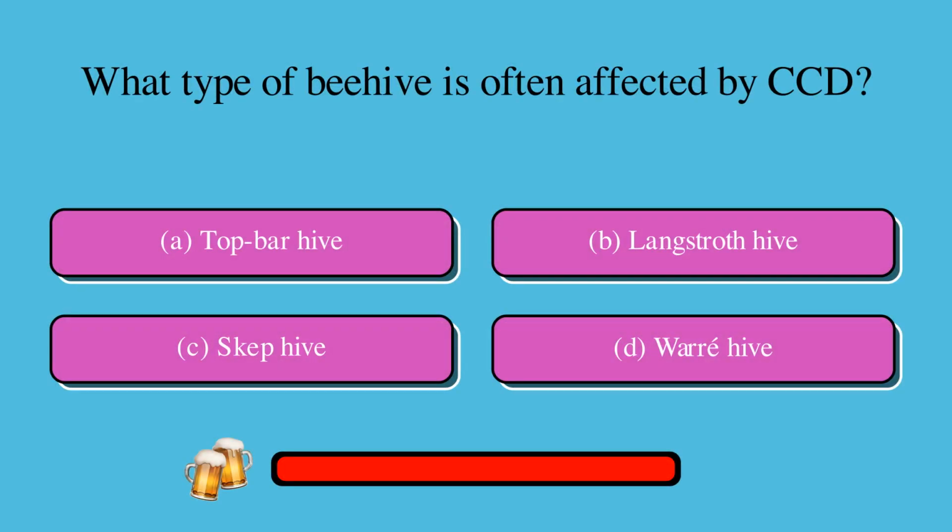What type of beehive is often affected by CCD? Is it A, top bar hive, B, Langstroth hive, C, skep hive, or D, Warre hive? The correct answer is B, Langstroth hive.